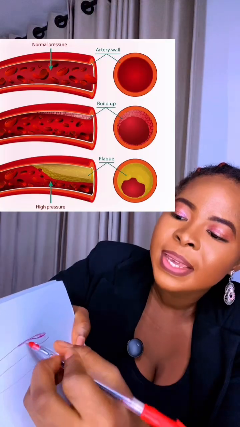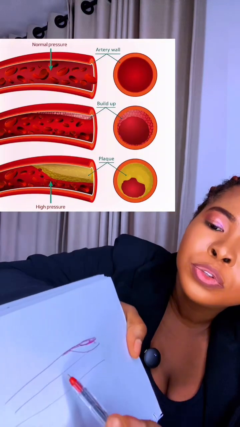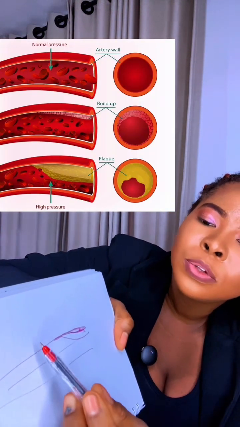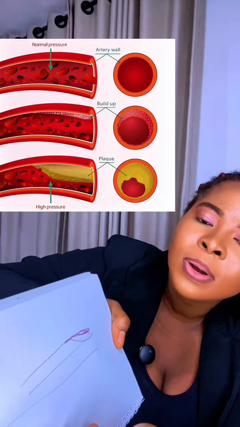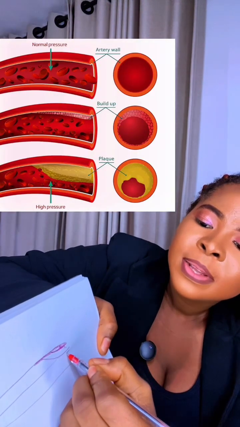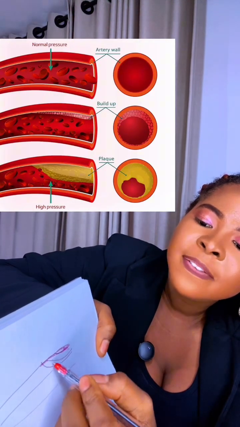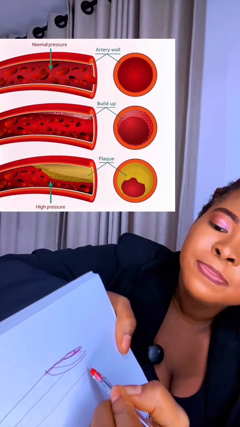When the normal blood is passing, it attracts cholesterol to stick to the wall. It attracts other things, and before you know it, build-up starts happening. Instead of the blood using this whole space to flow to the vital organs, since a build-up plug is forming, the space reduces.